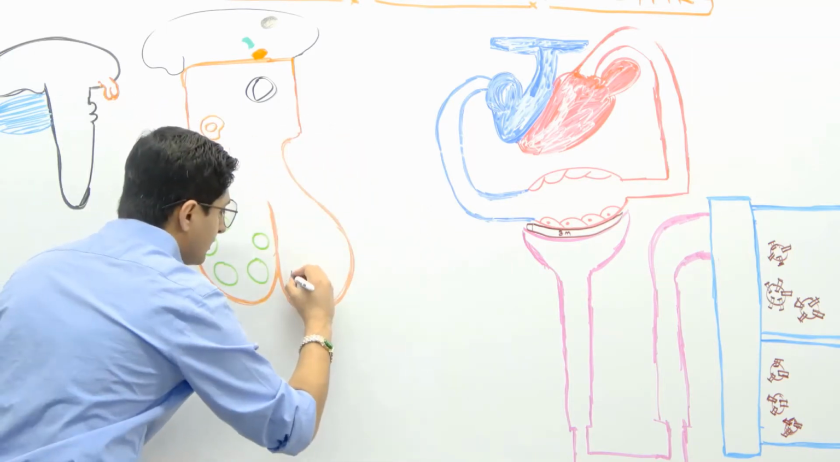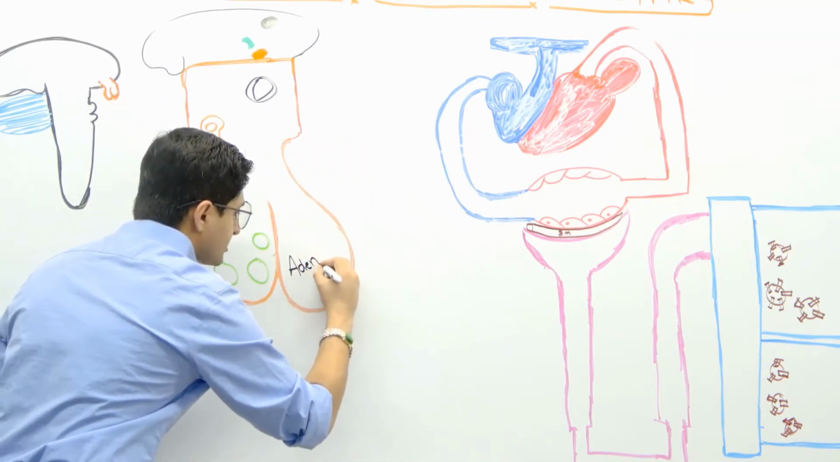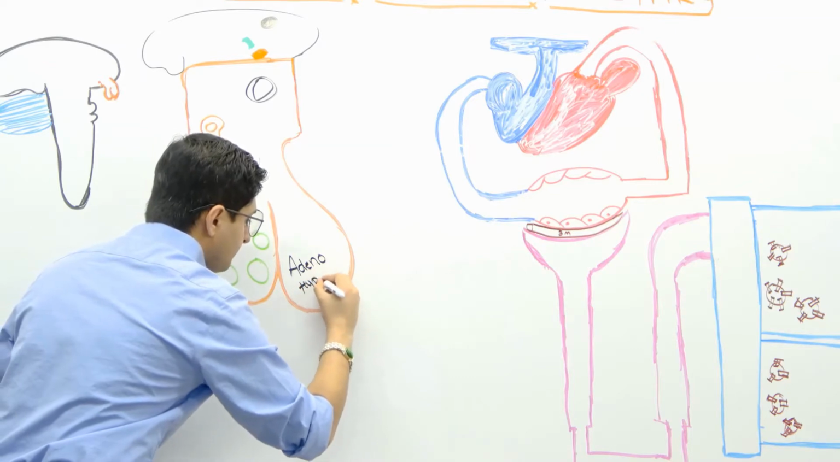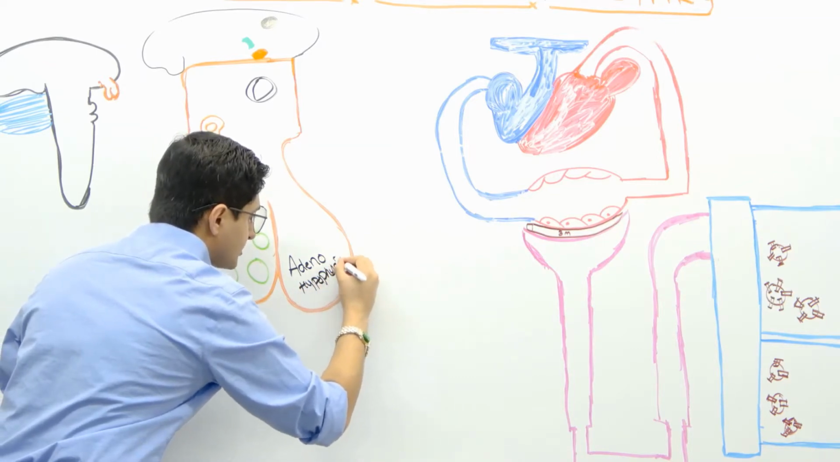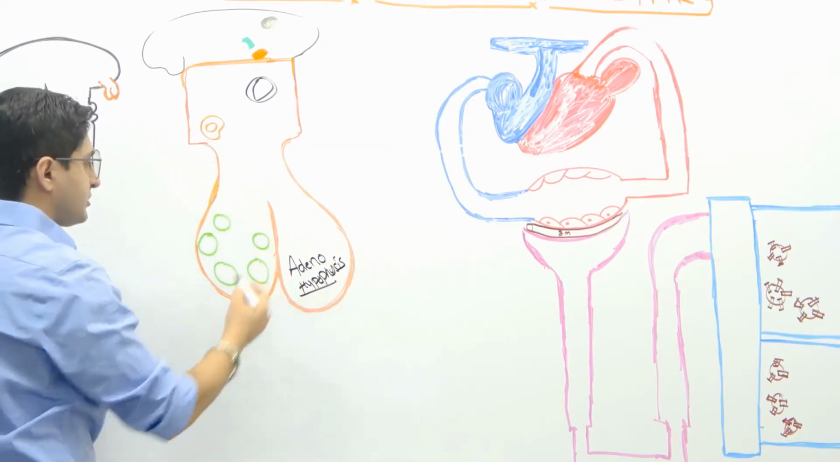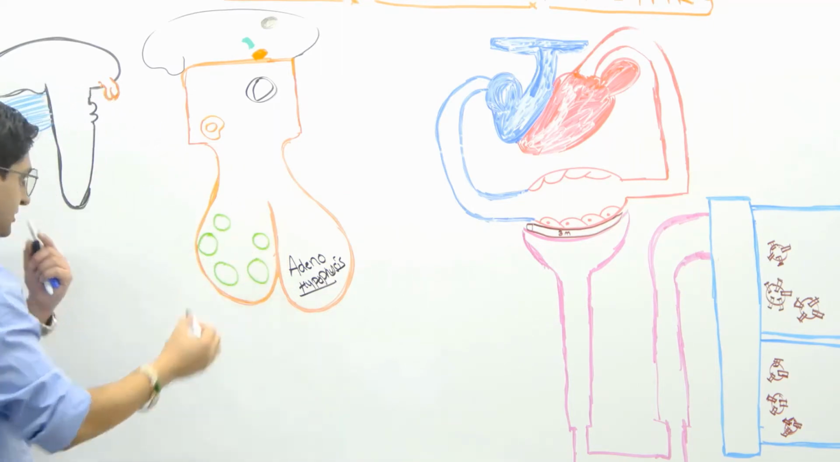This is called adenohypophysis, okay? You guys know this, right? Adenohypophysis, this is what it's called right here. This is not what we'll be focusing on. We'll be focusing today on the posterior pituitary.